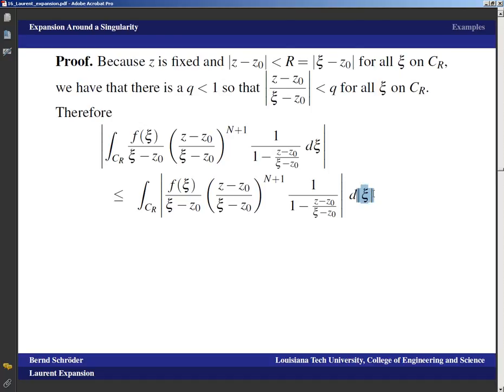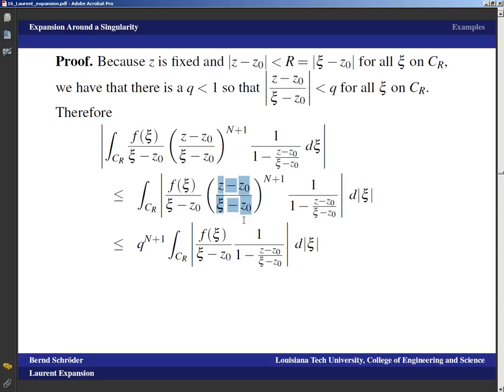And then again here we're integrating against the arc length. That's what this symbol means, at least in anything I present. And now we just pull this part out, because now we know this is bounded by q. So as we put absolute values around every single factor, we realize the absolute value of ((z minus z0) over (c minus z0)) to the n plus 1 is smaller or equal than q to the n plus 1 times this integral.